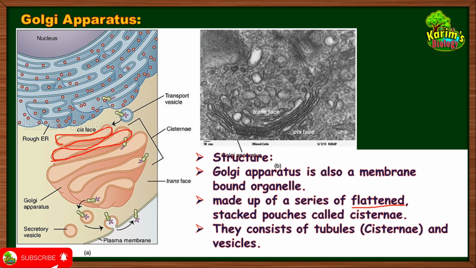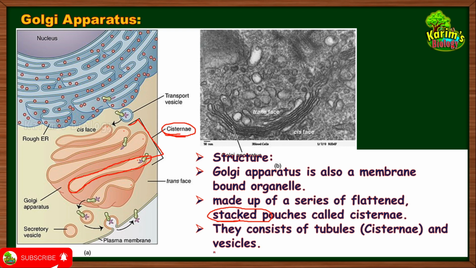So this is one more pouch-like structure. This is another pouch-like structure. So like that, there are several flattened pouch-like structures which are stacked. Stacked means they are bundled in the form of a bundle, and they consist of tubules. Tubules in the sense that these flattened bag-like structures are named cisternae. Can you see 1, 2, 3, 4, 5 cisternae here? They are called cisternae, and these cisternae are stacked together, means they are bundled together to form the Golgi apparatus